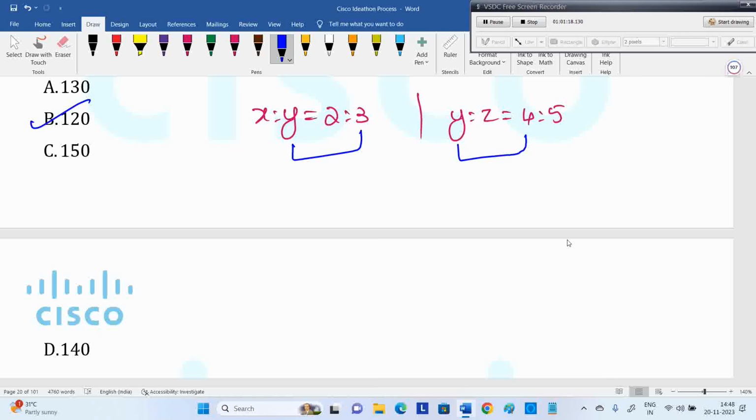The answers which are divided by 3 are 120 and 150. Then why not 150, sir? Y should be divided by 4 as well, and 150 is not divided by 4. So that's why we eliminate that. So divided by 3 and divided by 4.